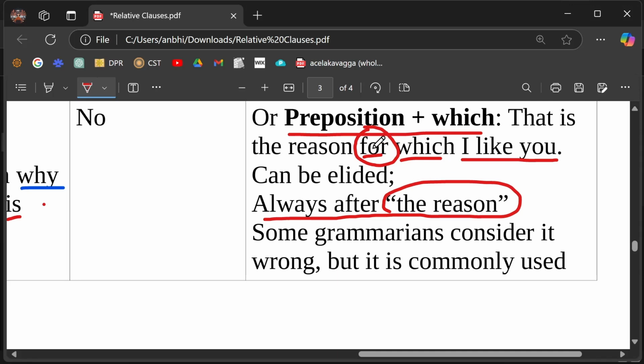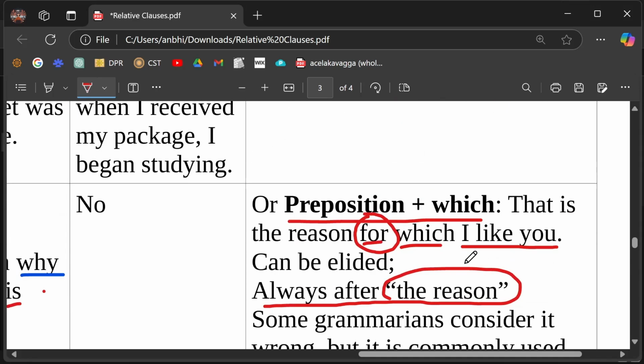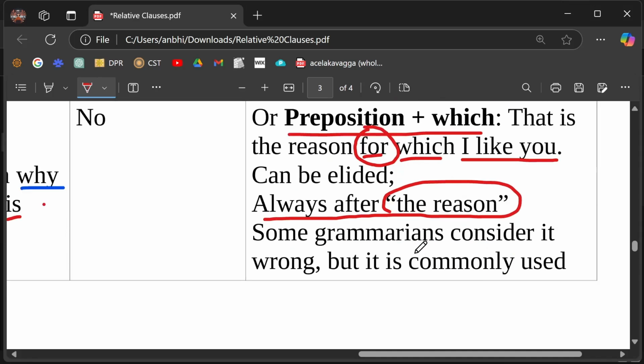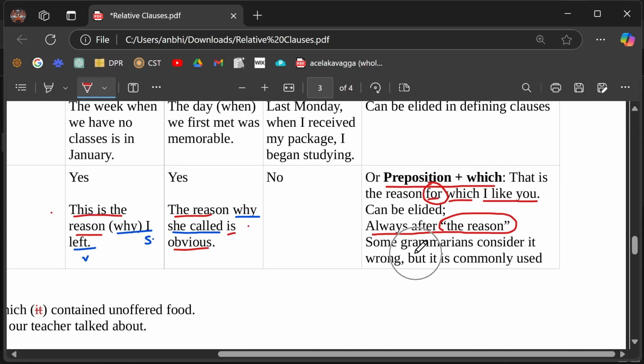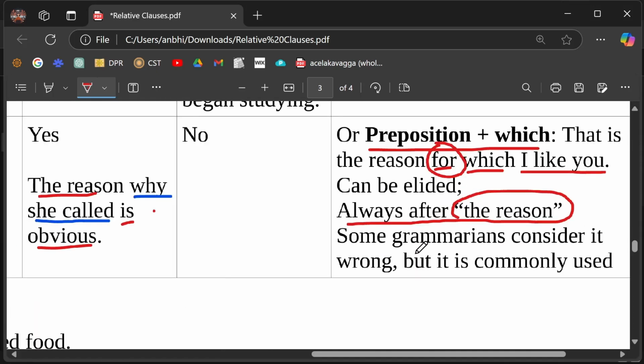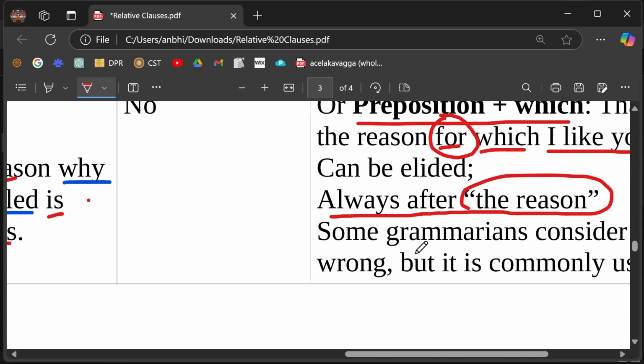Do you understand? So you can say for which. Like reading Bali, no? A little bit like that, no? Okay? For which? No, you cannot put for what.